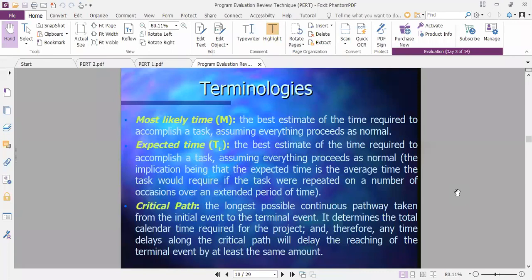So, for example, if I take the same example of house construction, optimistic people may think the house may be constructed in 8 months. Pessimistic people may think 2 years may be required. Then the most likely time may suggest 1 year is sufficient, 1 year is required, and the expected time is 14 months, 1 year and 2 months. So that is called expected time, because of certain tasks, certain problems, certain uncertain conditions.